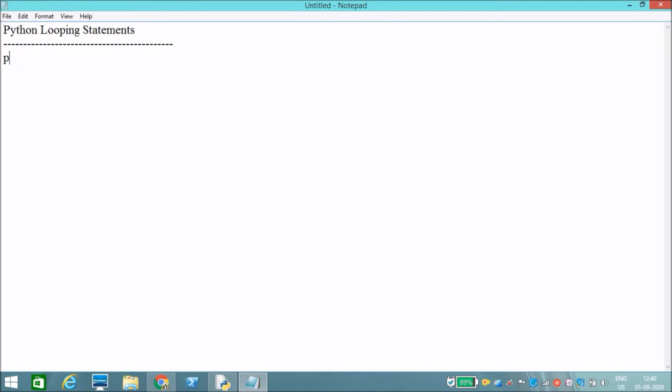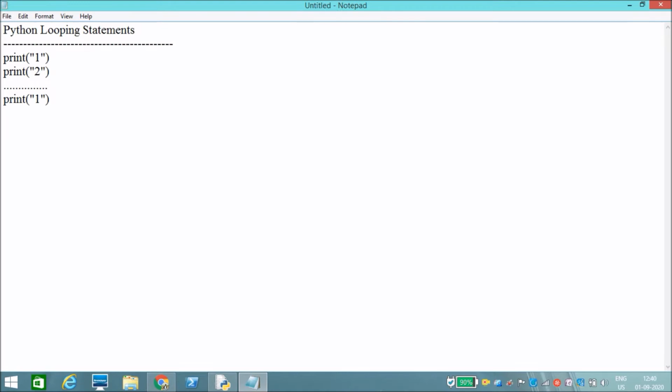if I want to print the 10 natural numbers, if I write like this, for example, print 1, print 2, and keep on going like this, it will take 10 lines of code. Instead of that, we can use looping statements to reduce the size of this code. For that purpose we will use looping statements.